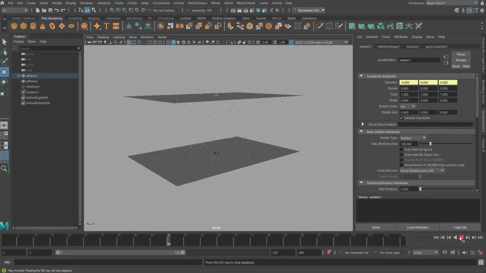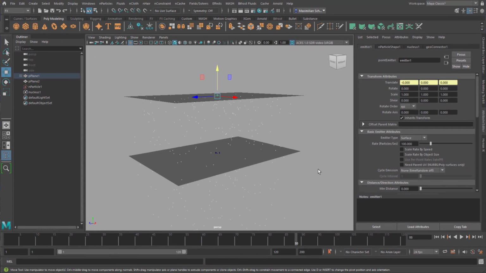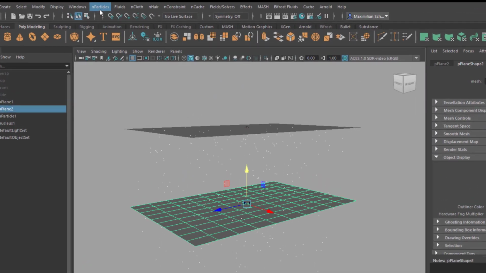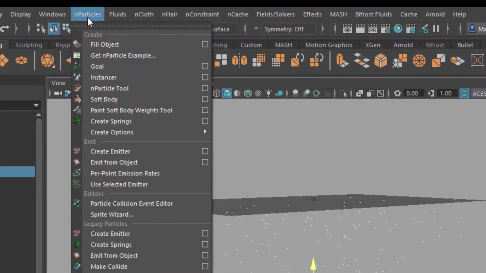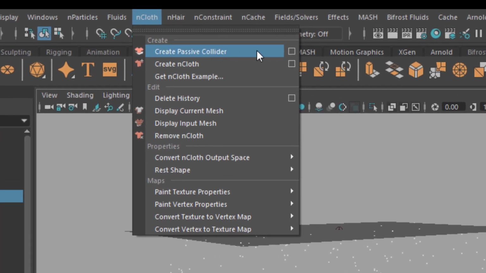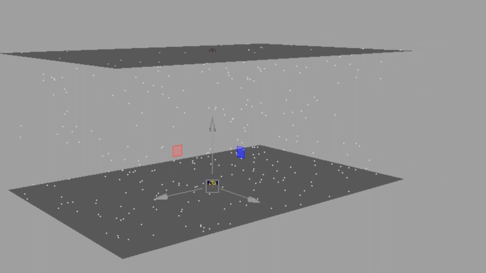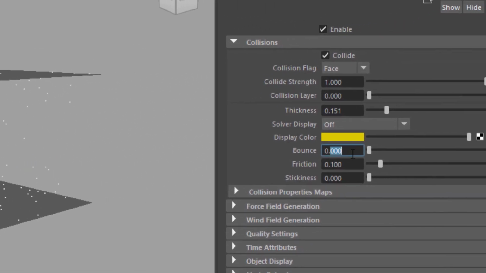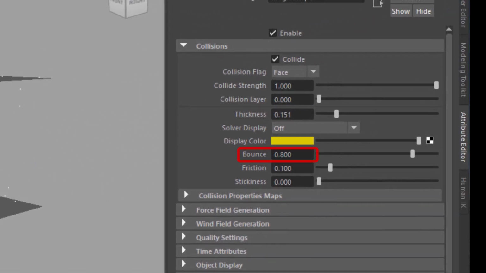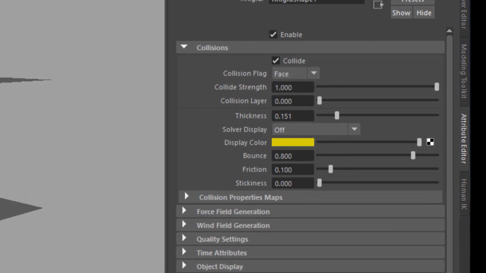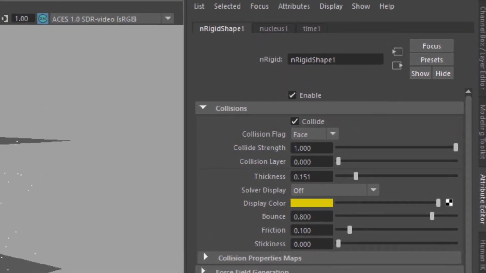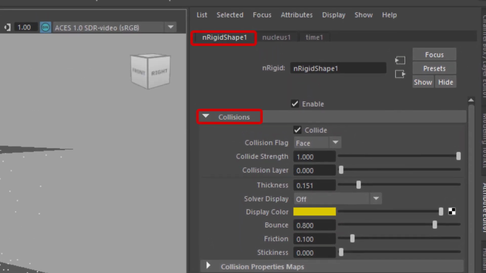The tiny dots fall down. Now I select the second plane and define it as a passive collider. That's not in the nParticles menu, it's in the nCloth menu. Doesn't really matter. Since the rainy dots seem to stick to the bottom surface, I increase the bounciness from 0 to, say, 0.8. You find the bounce under the collision section of the first N-rigid shape, as it's called.